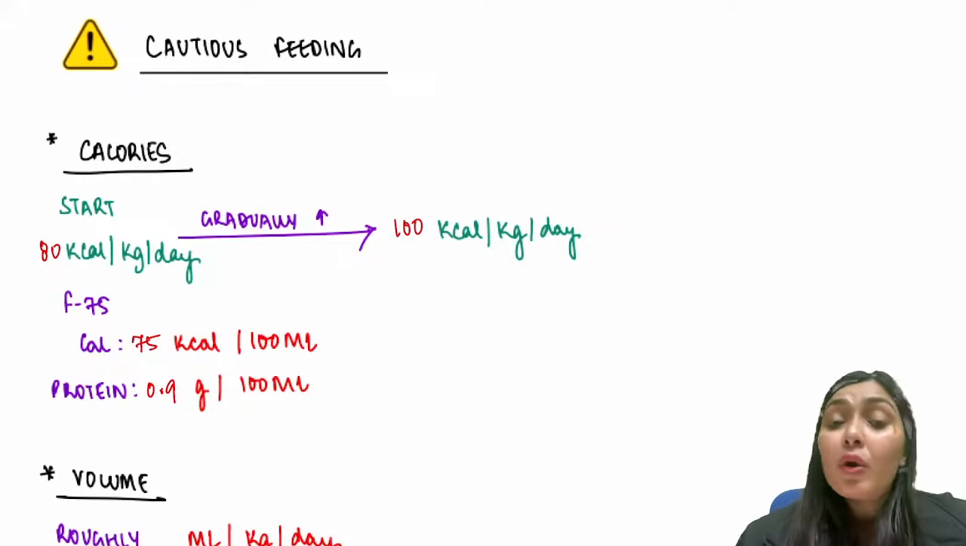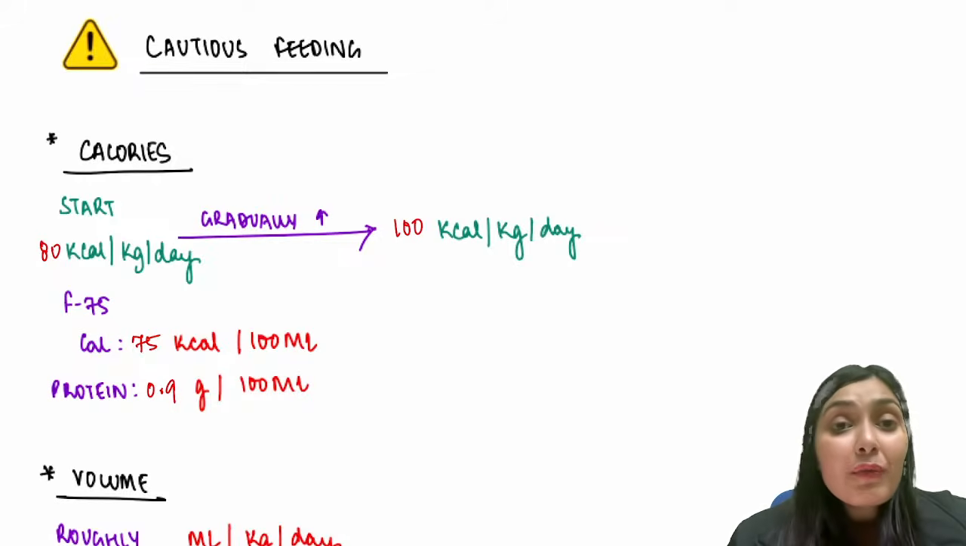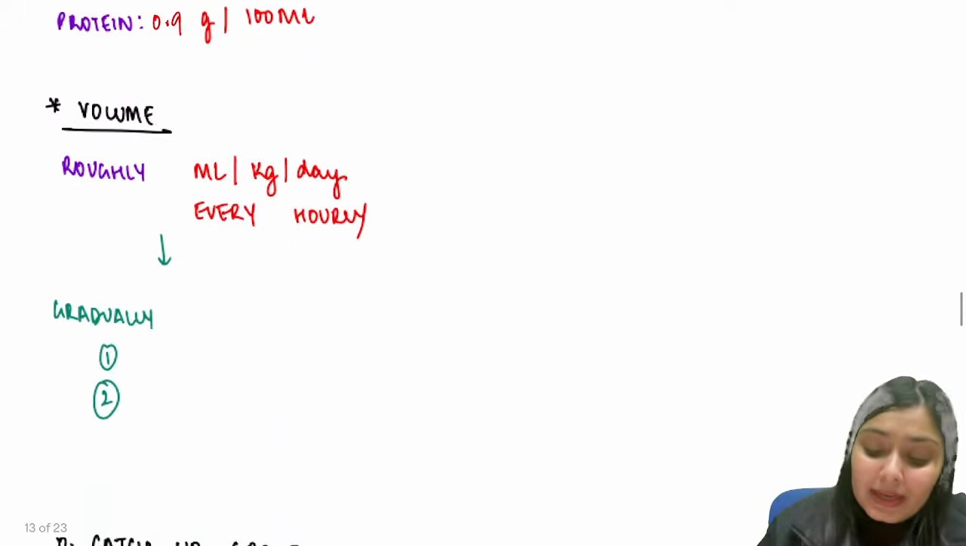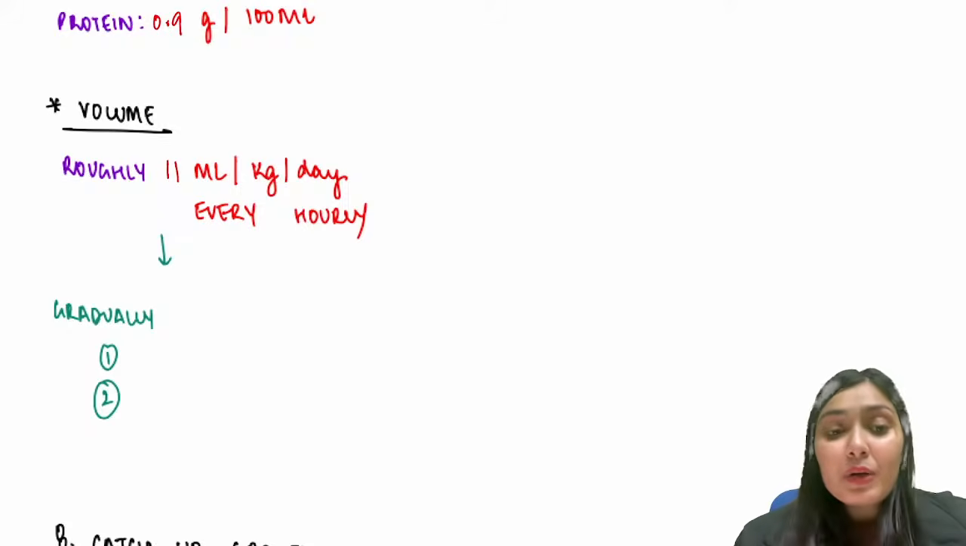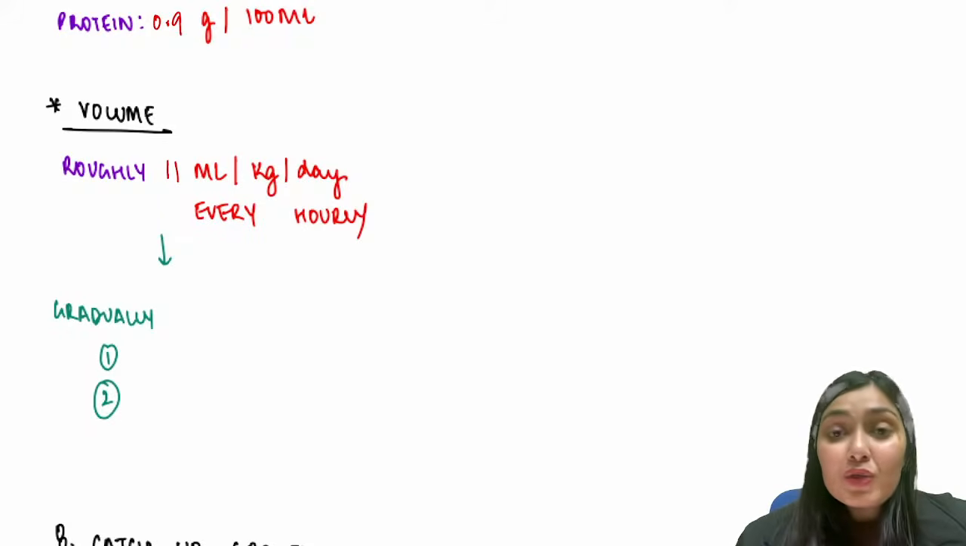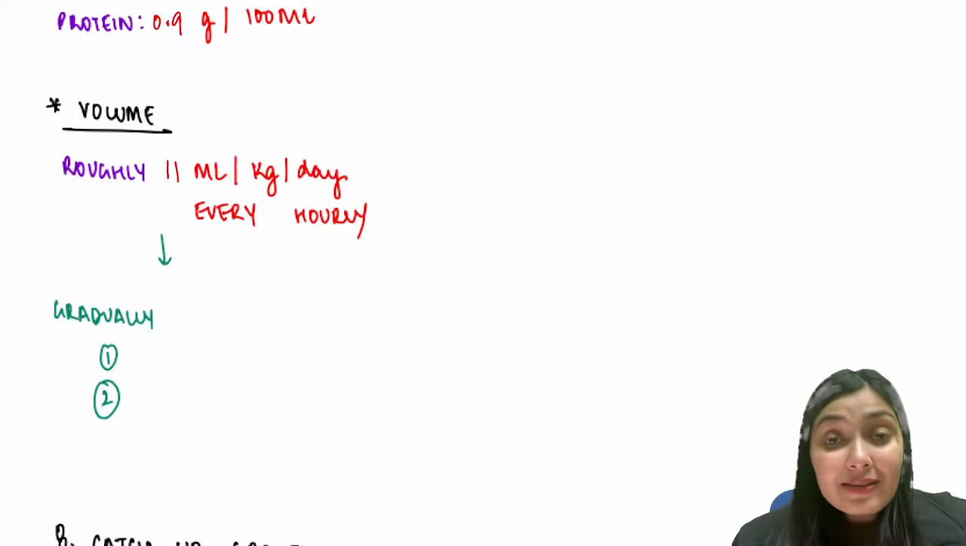So depending upon the weight of the child, let's say the child has 10 kg weight. So initially we have to start with what? 80 into 10, that is 800 kilocalories. So with that we titrate the volume. So this volume roughly comes out to be 11 ml per kg per day. This has to be given every 2 hours, and gradually we increase the volume.